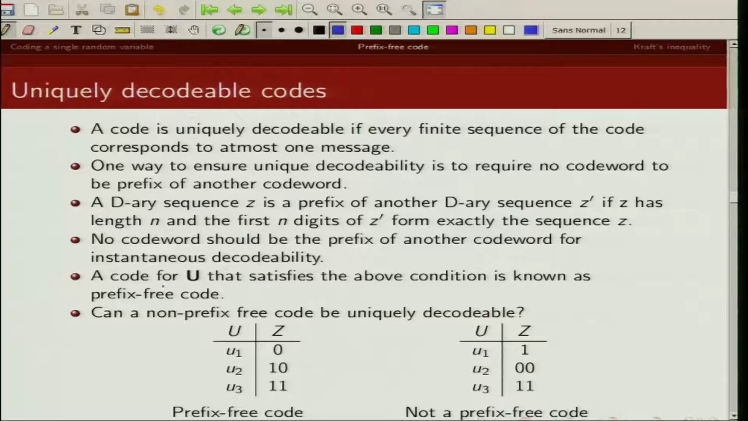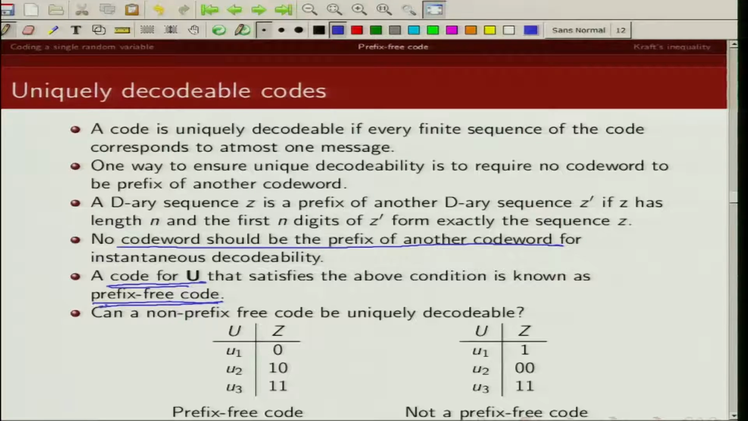Now, a code that satisfies this property, that no code word is a prefix of any other code word, is known as a prefix free code. And as we can see from the example that we did, a prefix free code can be instantaneously decoded.